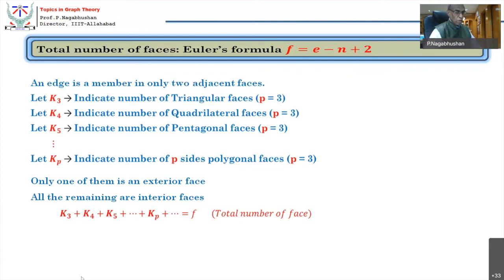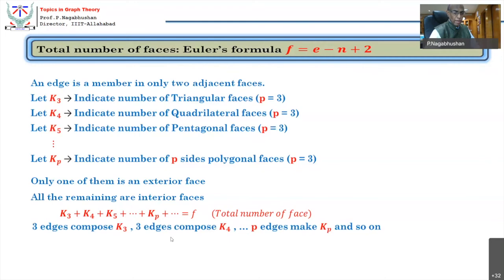All right. Now, every triangle, what is the interior angle? There are K3 triangles. So the total interior angle because of K3 triangles is K3 times the interior angle of every triangle. Similarly, you know the interior angle of every quadrilateral, and the total interior angle because of all K4 is K4 times the total interior angle of every quadrilateral.